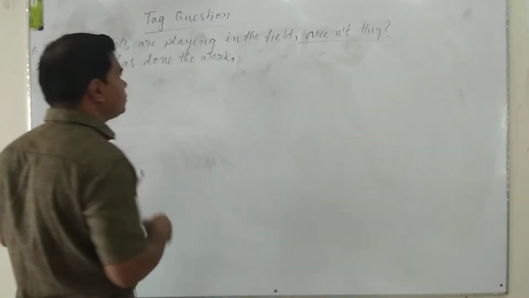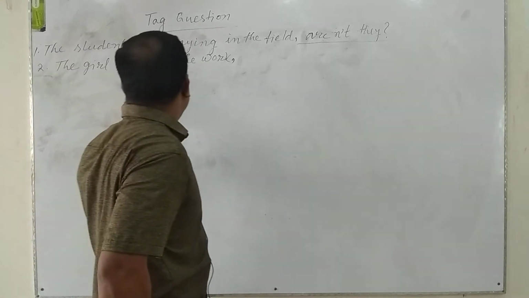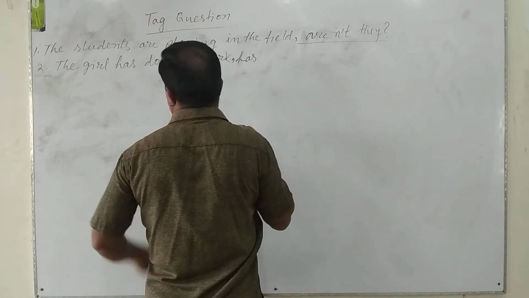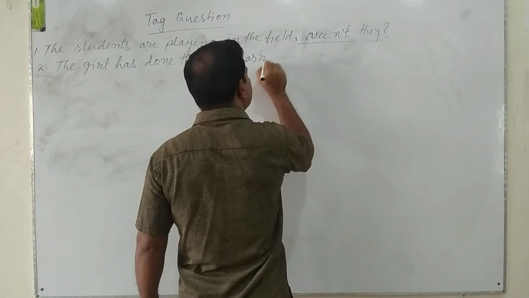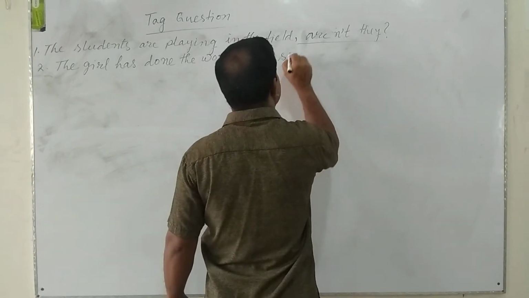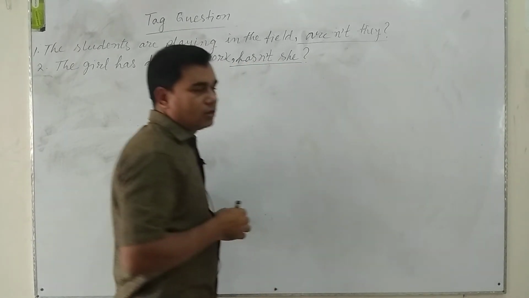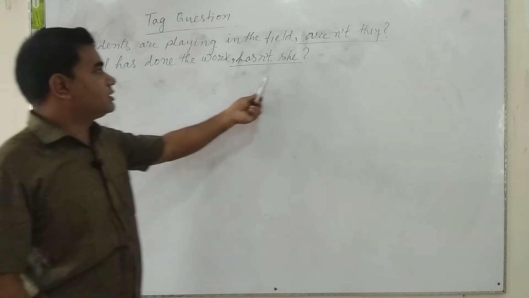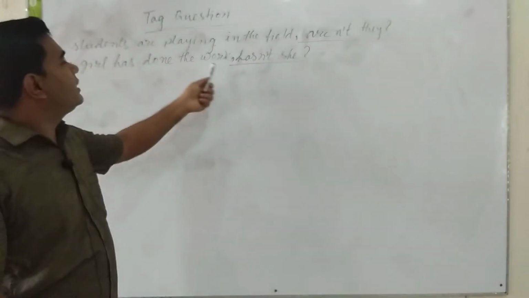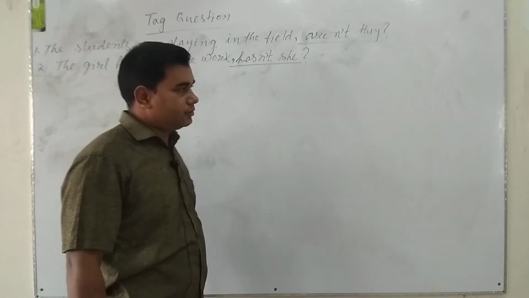After that, we have to use the operator or auxiliary verb of the sentence. Here auxiliary verb is has. And the sentence is affirmative, so we have to use not in the short form. Hasn't. Pronoun of the girl is she. And then we will use an interrogative mark or sign of interrogation. Here it is a tag question. The question has been added at the end of the sentence or statement. So it is a tag question.